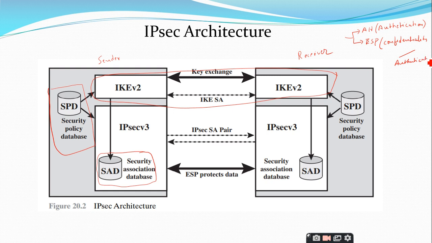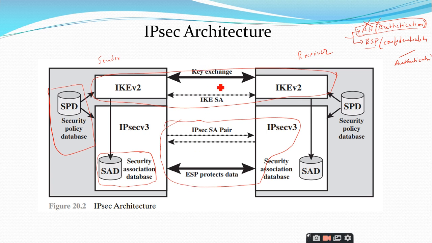For this reason, I told that the authentication header has been deprecated. We are not going to discuss this authentication header. But ESP, since it provides both confidentiality and integrity, you can have one particular SA, that is the Security Association, for implementing this ESP.